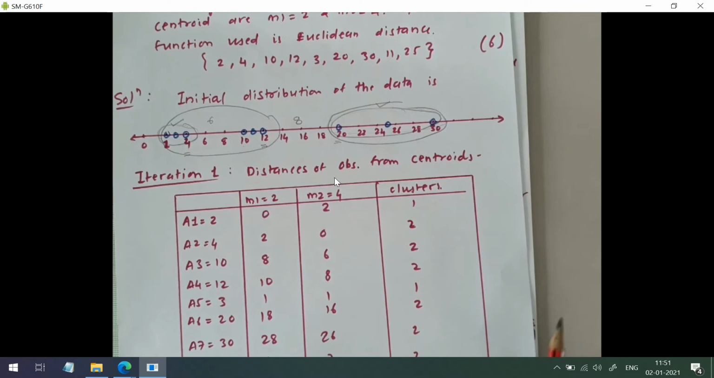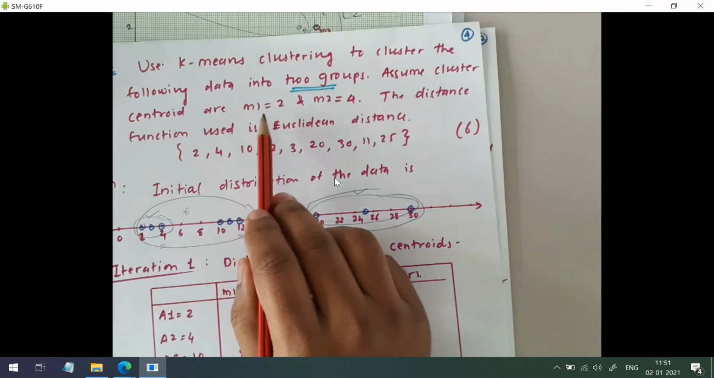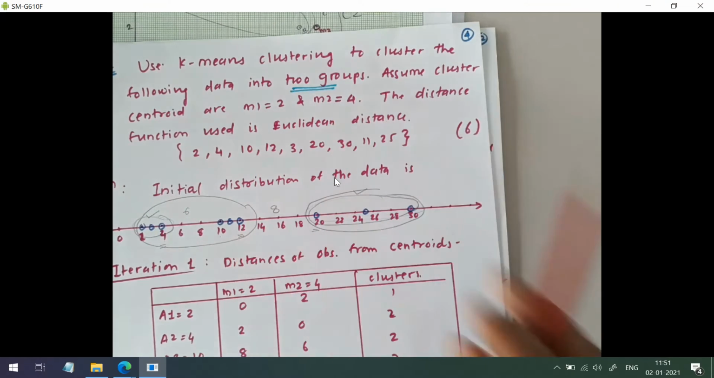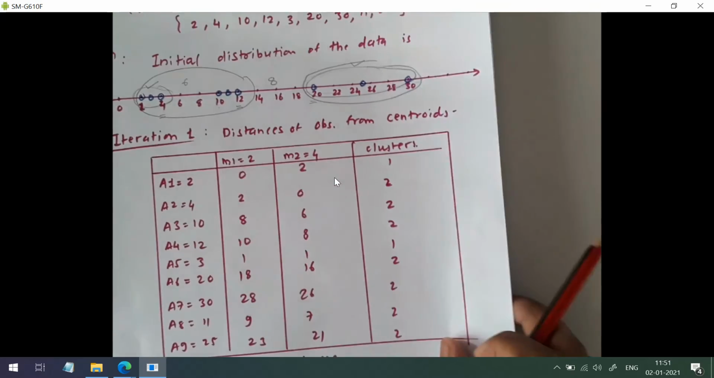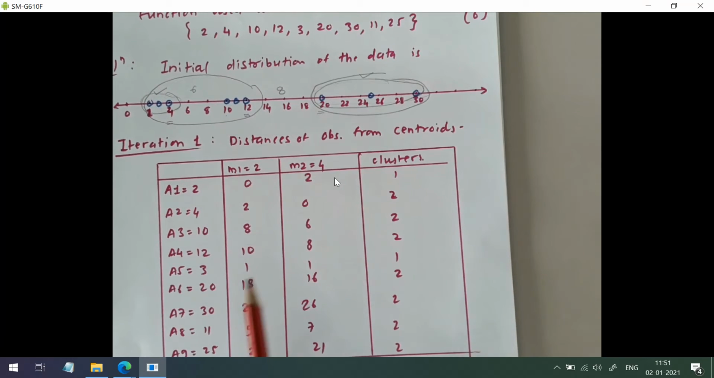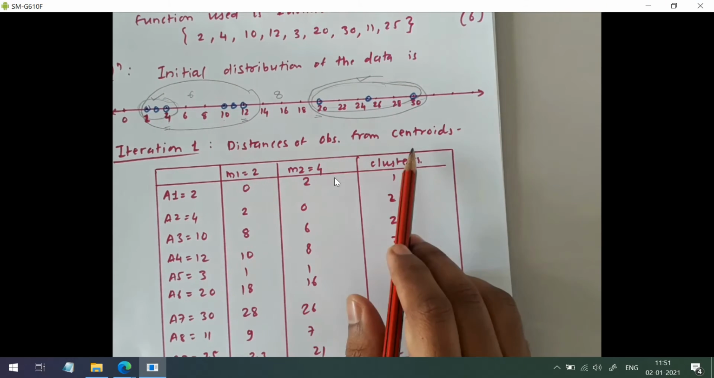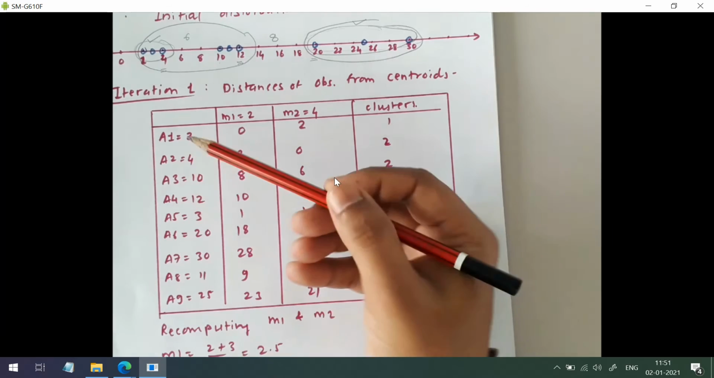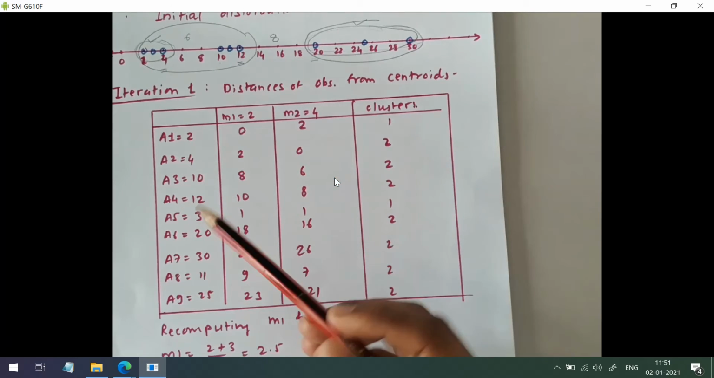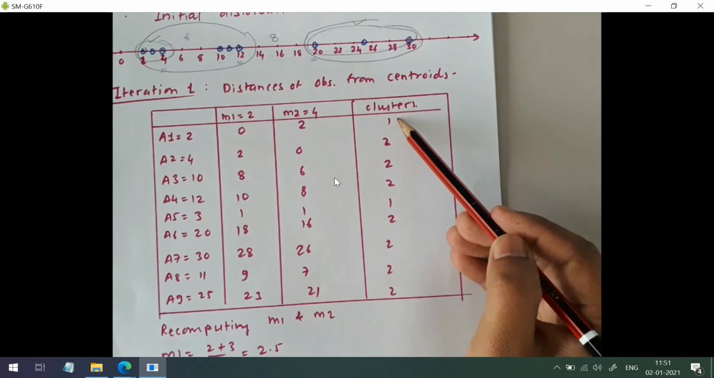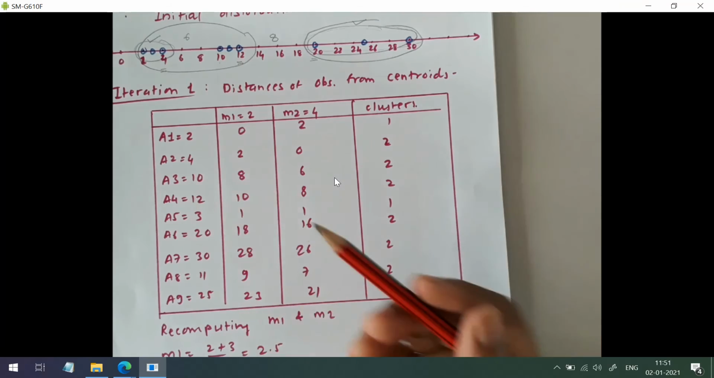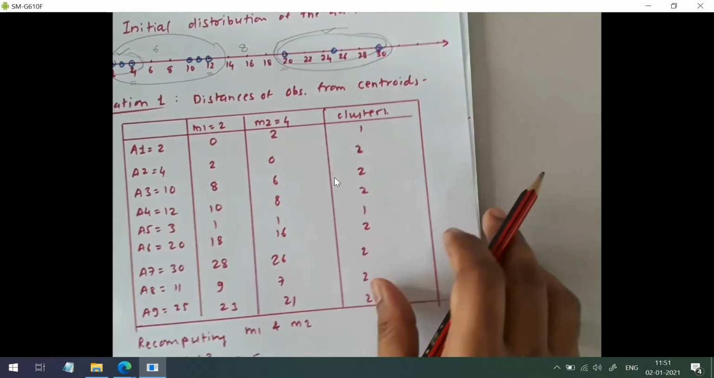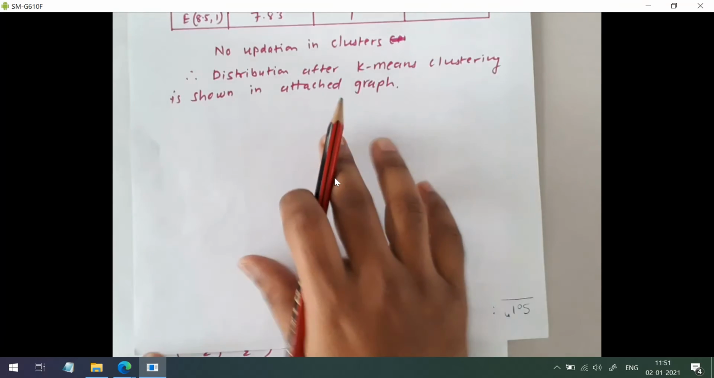Now here the values of m1 and m2 are already given, so we'll start with iteration 1. Distances of observations from centroids. Again we are drawing that table. Here we have listed all the data points, m1, m2 and cluster. Now, as this is a one dimensional case, let me write the Euclidean formula.